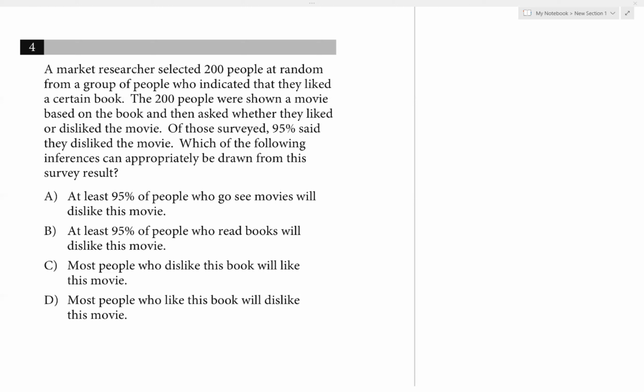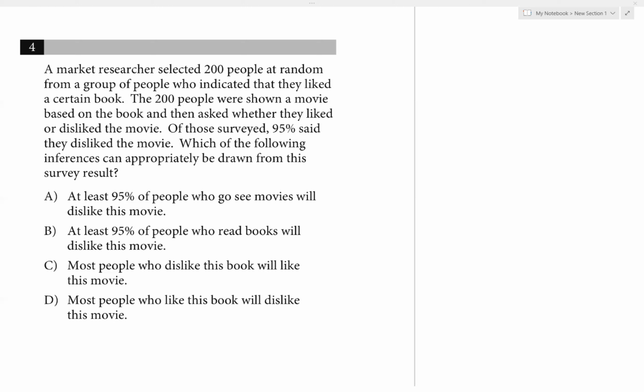Notice how we did the experiment here. We asked 200 people, and they all indicated that they like the book. Then we showed the movie based on the book, and 95% of people say they don't like the movie. So what can we conclude based on this? Let's go through the answer choices.